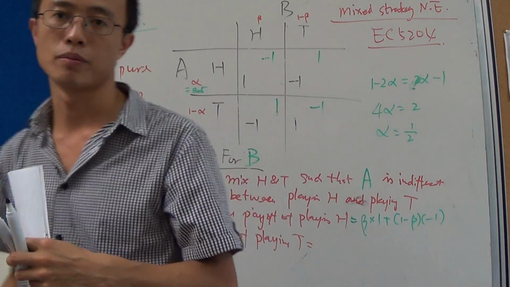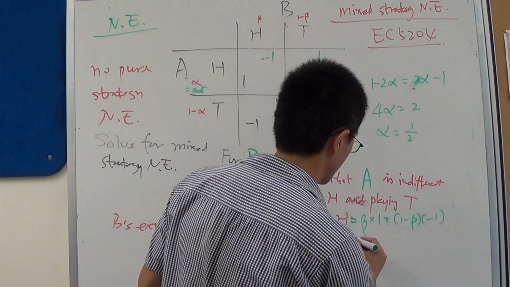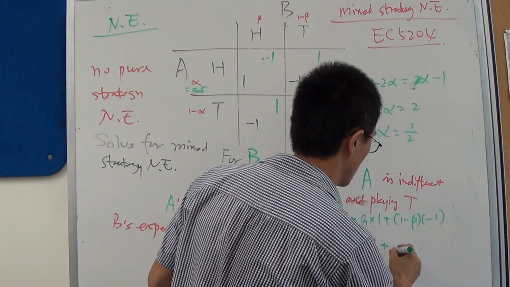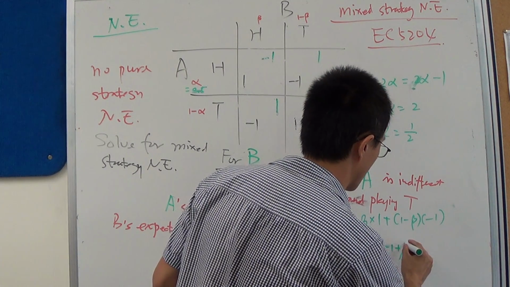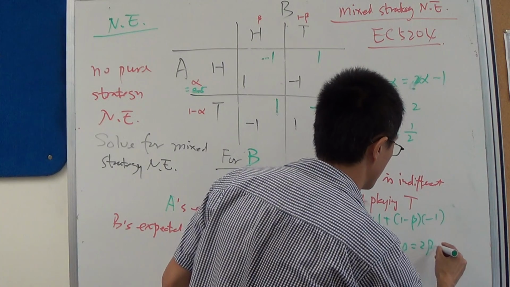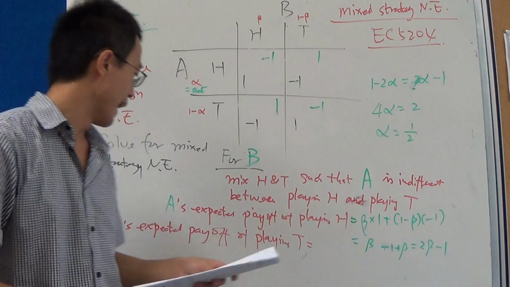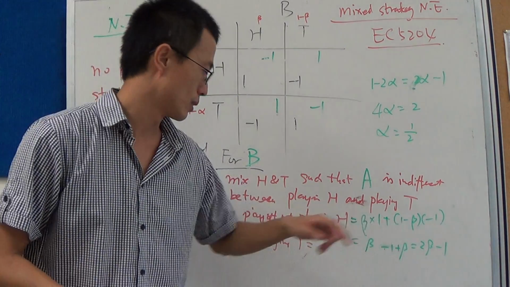Which means beta plus -1 plus beta is 2 beta minus 1. Okay, so that's A's expected payoff of playing head.